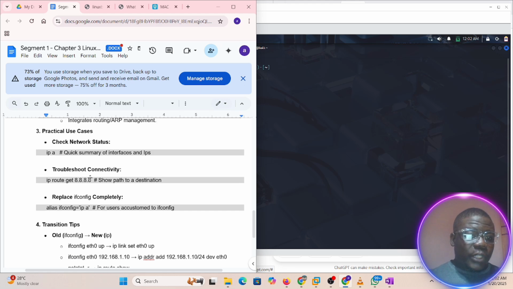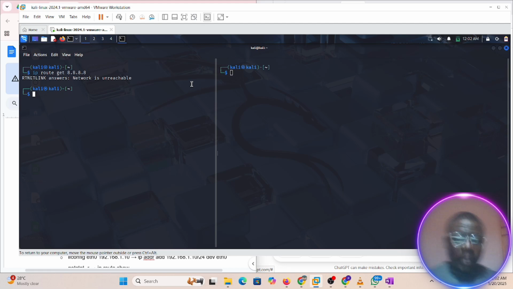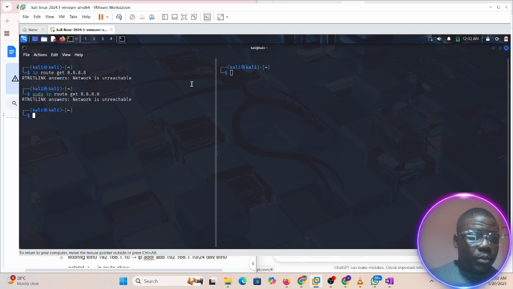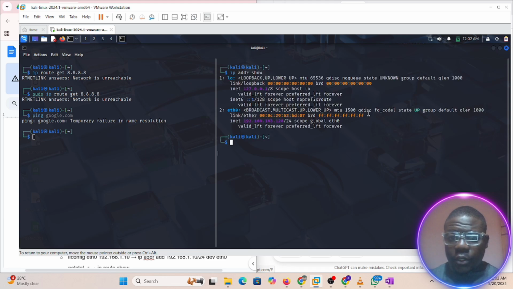Now, if you want to check the hop, that's what I was talking about the other time. If you want to check the hop, it's still not, let's do sudo. Network not reachable. Can't we ping Google now? Whoa. Okay, let's do IP ADDR show. Is it up or down? It's up now.